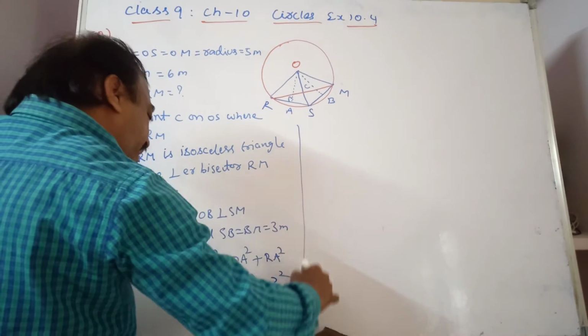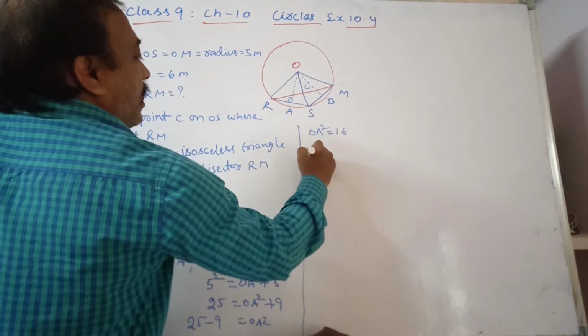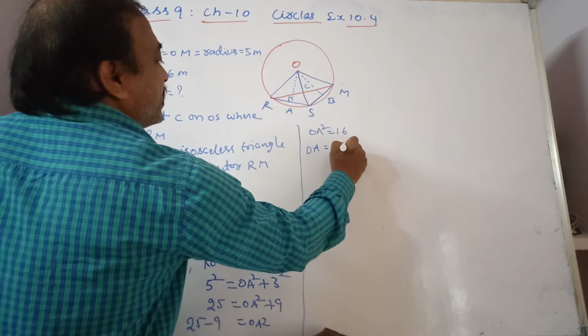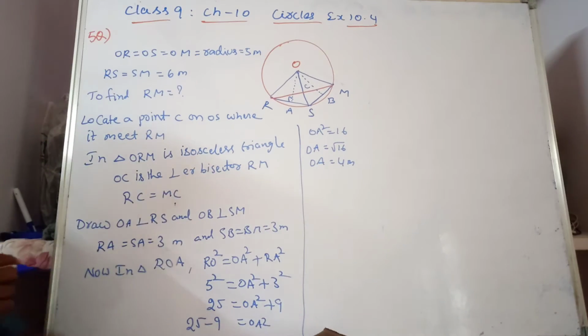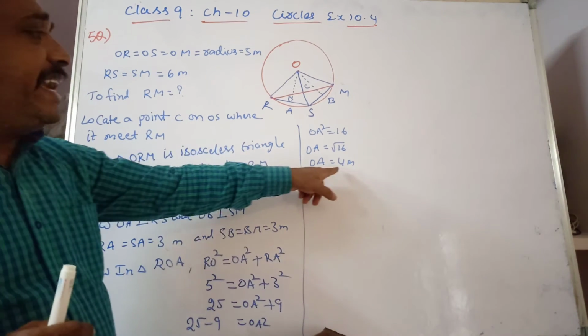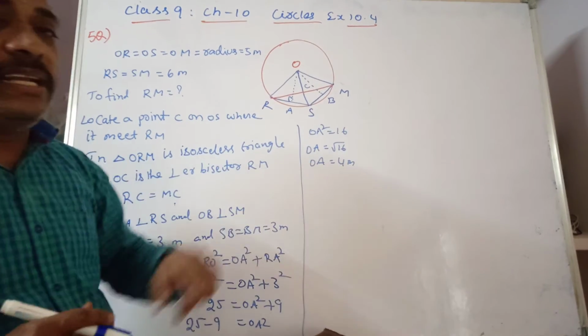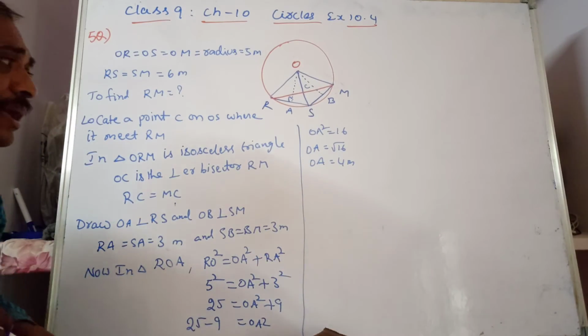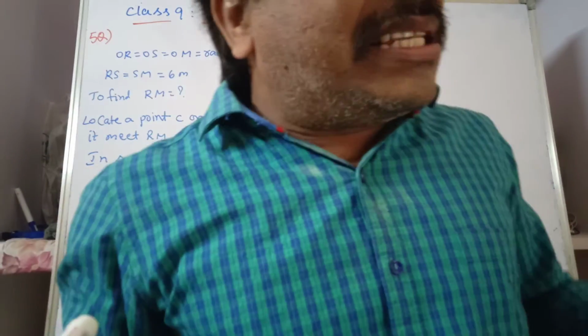Then OA squared is equal to 16, so OA is equal to root 16. We consider OA is equal to 4 meters. So the distance O to A is 4 meters. Observe it carefully now. O to A is equal to 4 meters. Are you following?